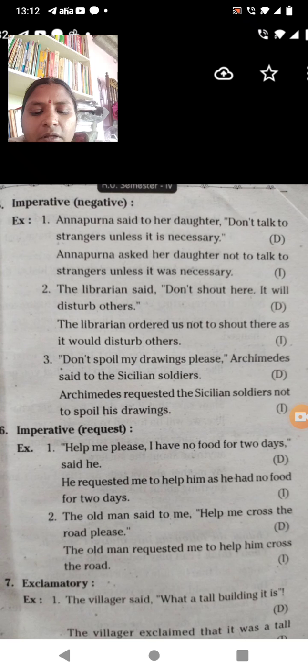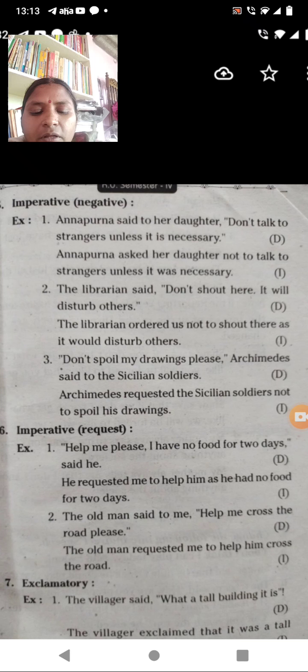This is already in the negative form, no food is given in the direct speech. When you change it into indirect form, he requested that he had no food only. So here I will become he, and have will become had.